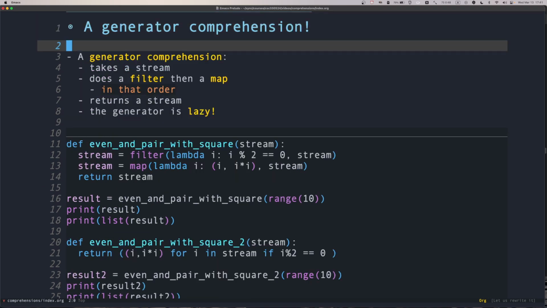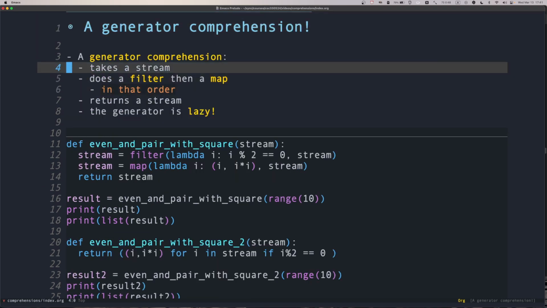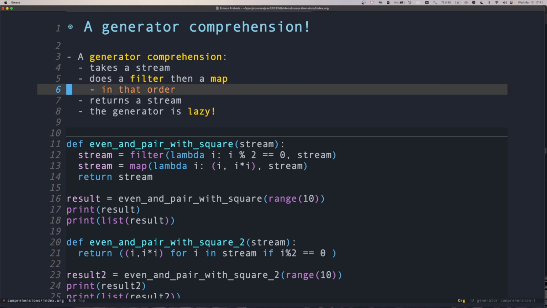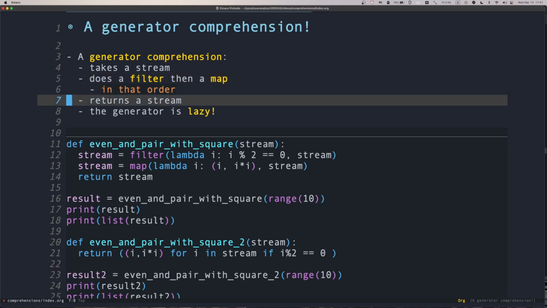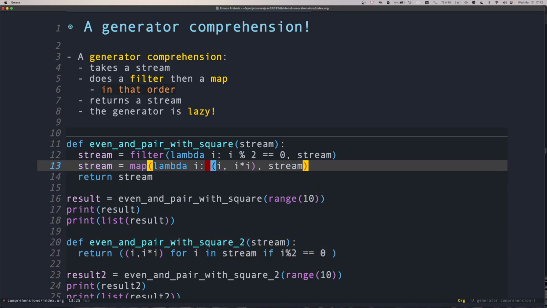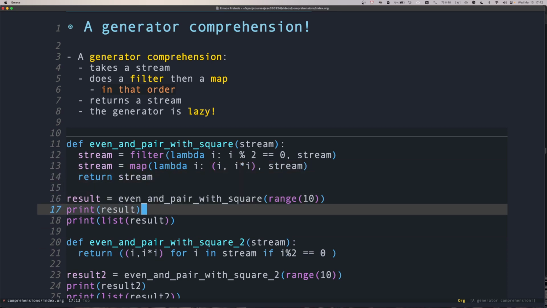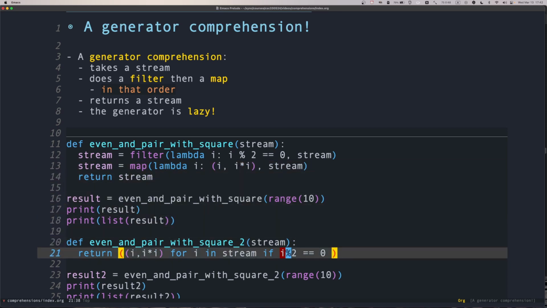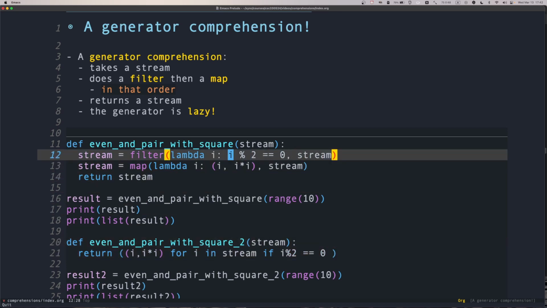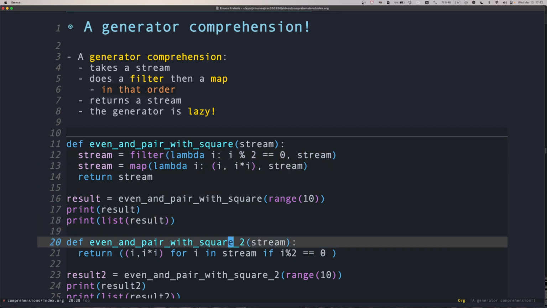Notice that in this case, the generator comprehension takes a stream, same as our original map and filter, and it does a filter followed by a map in that order, and then returns a stream. And this generator is lazy, okay? So as I mentioned before, the body on the left-hand side of the generator is exactly the body of the lambda of the map. And the body of the if section of the generator is the body of the lambda of the filter. Okay, so relatively straightforward.